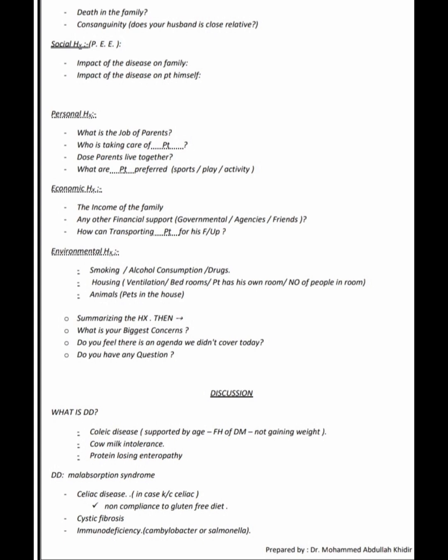Now, discussion of the celiac disease history. First, what is the differential diagnosis of this history? First one is celiac disease on top, supported by age, family history of diabetes mellitus, not gaining weight. Cow's milk protein intolerance and protein losing enteropathy are also differential diagnoses. Now, the differential diagnosis of malabsorption syndrome: that is already, we know, celiac disease.